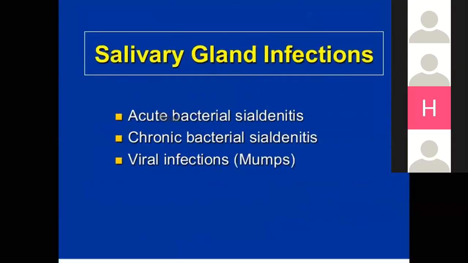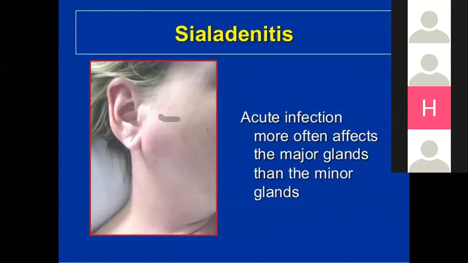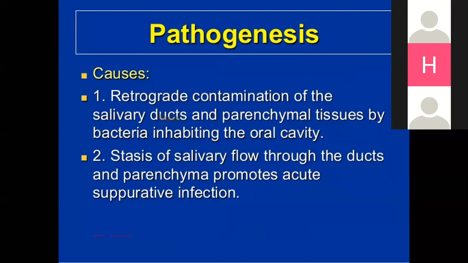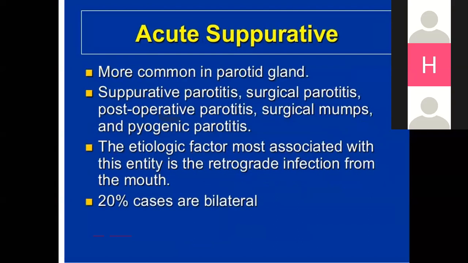Salivary gland infections: acute bacterial sialadenitis, chronic bacterial sialadenitis, and sometimes there are viral infections. Mostly it is caused by the mumps. Sialadenitis: acute infection more often affects the major glands than the minor glands. Pathogenesis: retrograde contamination of the salivary duct and parenchymal tissues by bacteria inhabiting the oral cavity. Stasis of the salivary flow through the duct and the parenchyma promotes acute suppurative infections.